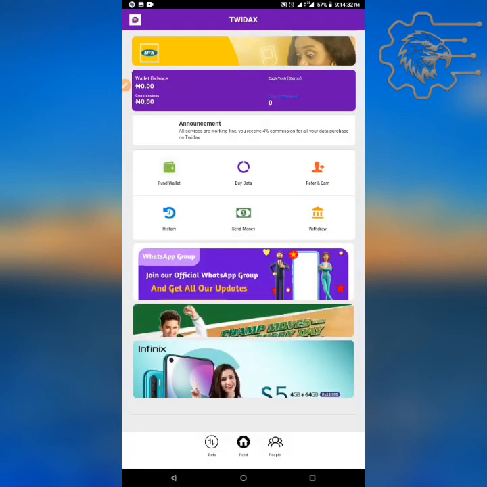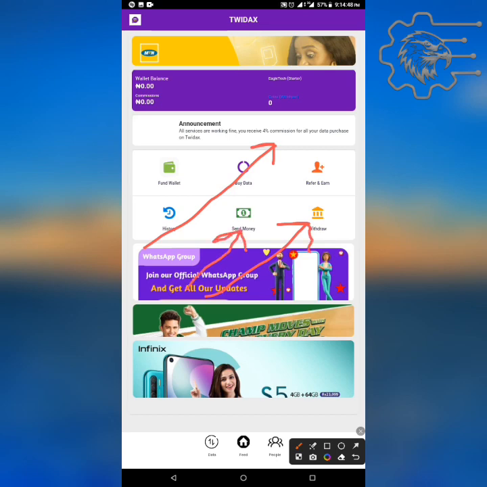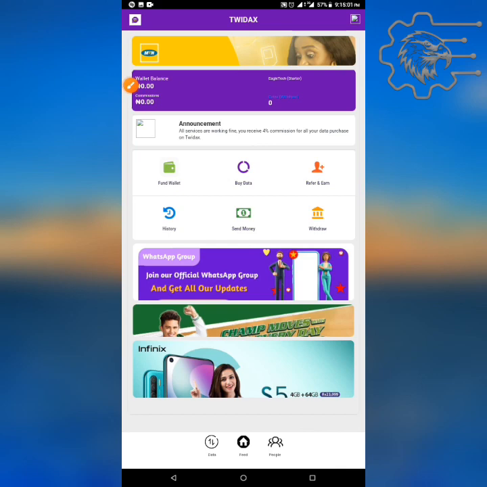So the difference between Souzdata and this one is that Souzdata won't give you 4% commission whenever you purchase. Souzdata will not do that, and Souzdata will not allow you to withdraw to your bank account directly, and Souzdata will not allow you to send to any of your Souzdata accounts again. But this is allowed on Twidax. You understand? So you can choose for yourself which site to use, either Twidax or Souzdata or any of them. You understand? That's just the cool thing about this one, and this one doesn't have anything to restrict you. You can even upgrade to top user here, all of them. You understand? So that's how it works.